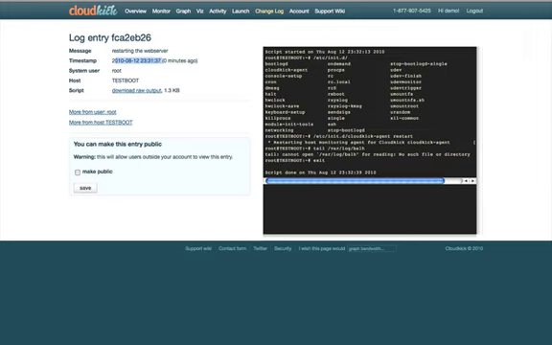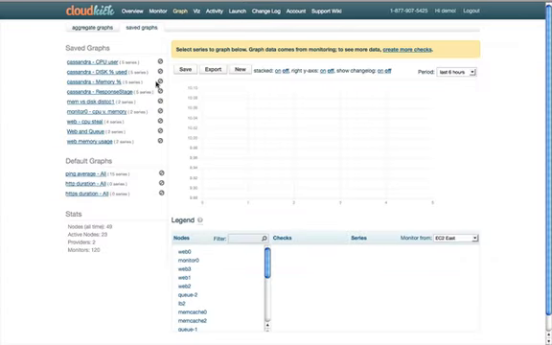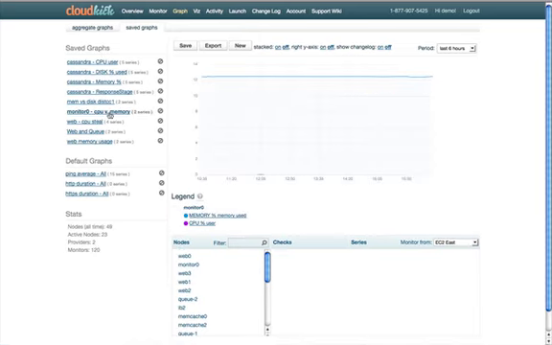So this is useful for keeping track of what happened on your server, as well as how to actually perform actions on the machine. So it's useful for information sharing. But the really neat thing about this is when you tie it back to Cloudkick's graphing tools. So what I'm going to do is go over here to Saved Graphs. And what Saved Graphs do is allow you to pre-set up machines or graphs that do what you want. So just to finish off the CKL example here, I'm going to load some charts here.